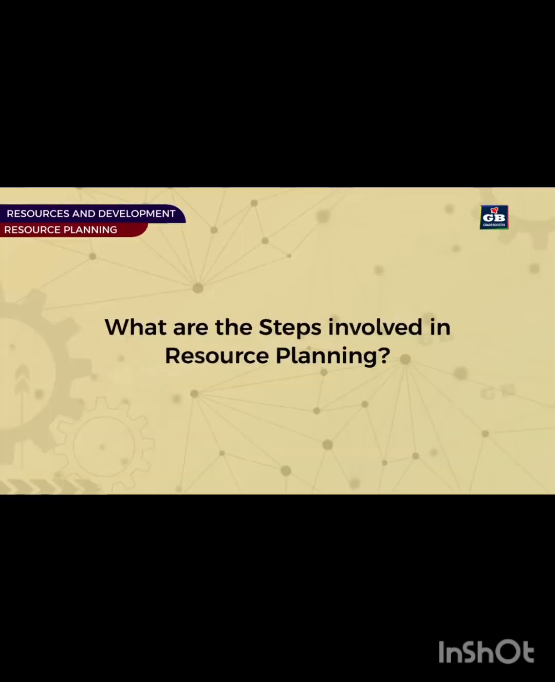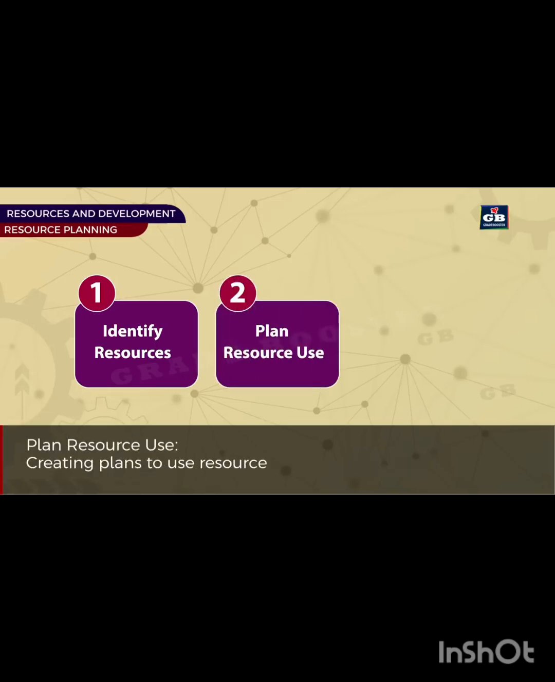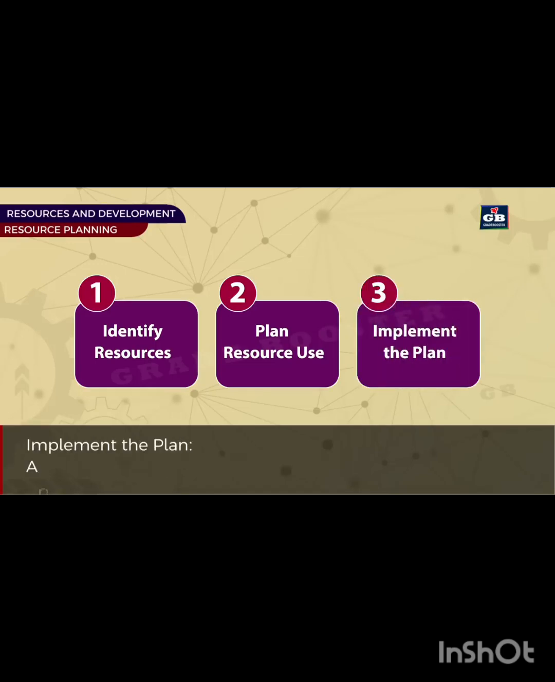What are the steps involved in resource planning? 1. Identify resources. That is, studying where and what resources are available. 2. Plan resource use. That means creating plans to use resources efficiently. And the third one, implement the plan. That means applying the plans with government policies and programs.